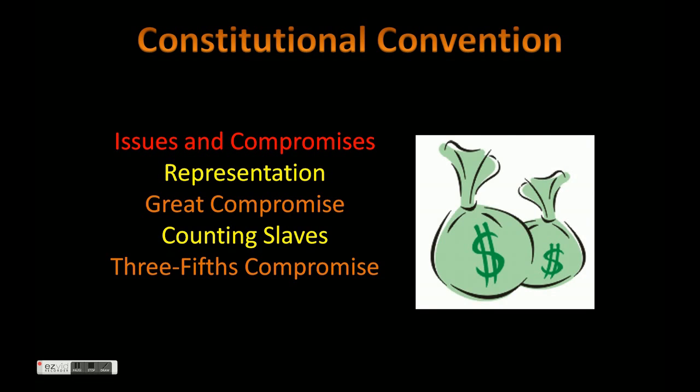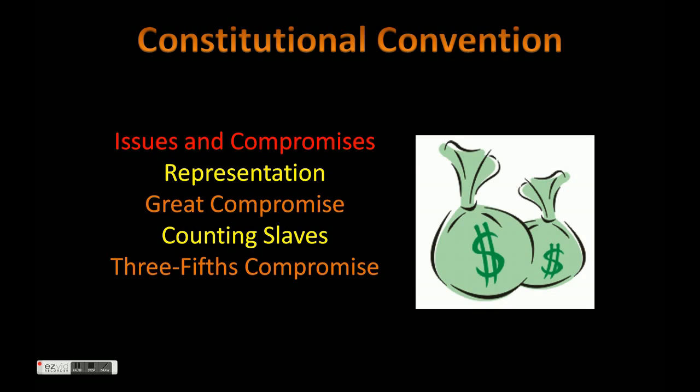The more people you have, the more representatives you should have. Well, the small states thought this was unfair, so they came up with their own plan, which was called the New Jersey Plan. The New Jersey Plan said representation in Congress should be equal. Every state should have equal representation.